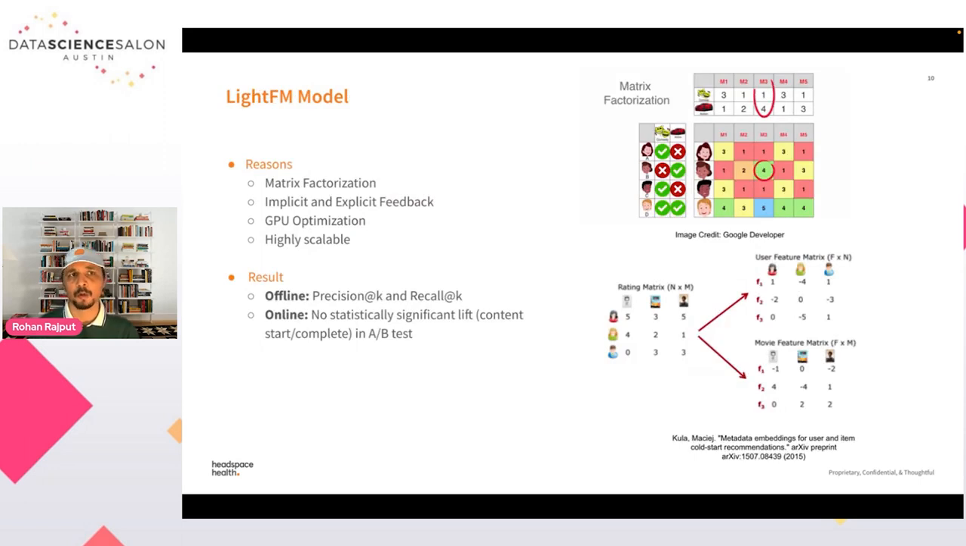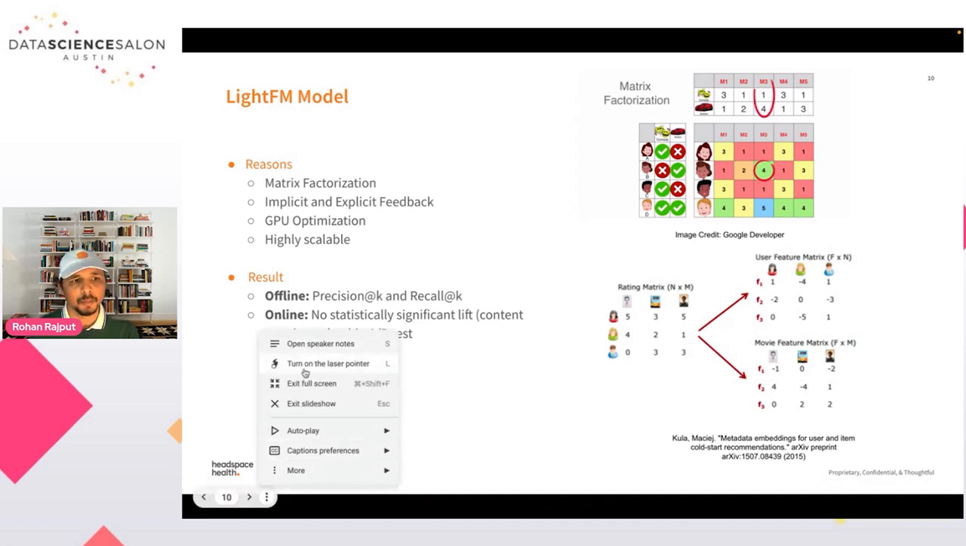The first model I want to talk about was the LightFM model. The reason behind choosing the LightFM model is that it is, first of all, a very simple model to implement. It is a simple matrix factorization model. Apart from traditional matrix factorization, it also incorporates user and item features. As you can see on the top, we are including user data as well as item data.